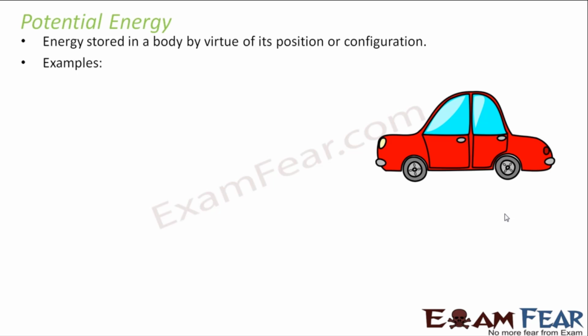So that work which is done on the object is stored as potential energy. As soon as you stop winding the key, the object starts moving. That means that time the object is utilizing its stored potential energy, and that potential energy is making it move. So the energy which is stored in the body by virtue of its position or configuration.